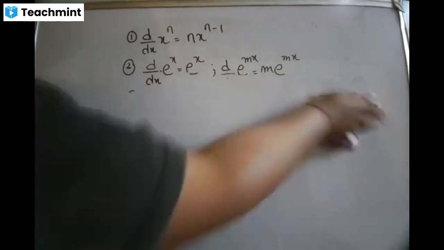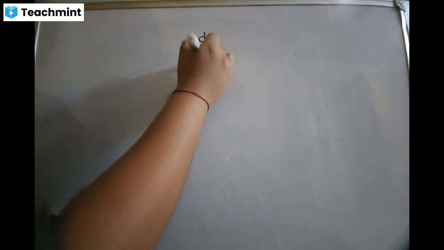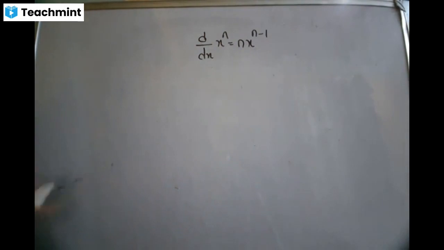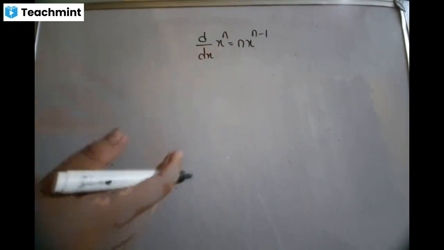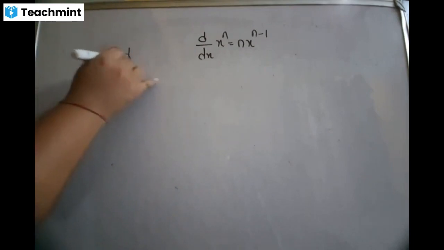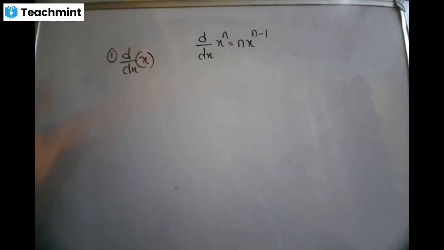Now there are 3 particular formulas based on algebraic function. This particular formula, d by dx of x to the power n, is equal to n times x to the power n minus 1. The power comes in front, isn't it? But for these 3 formulas, you don't have to apply this formula again and again. Write down the direct result. So the first formula is d by dx of x, differentiation of x, is equal to 1. The moment someone asks you the differentiation of x, you are going to tell me 1. I'll show you how you got 1.